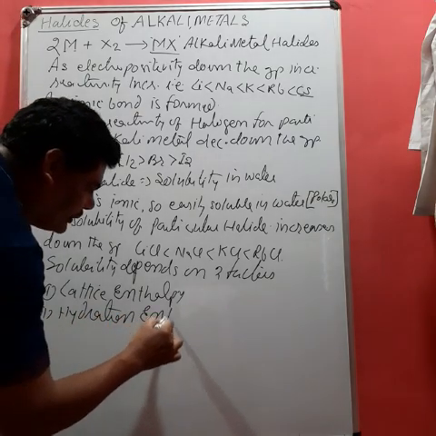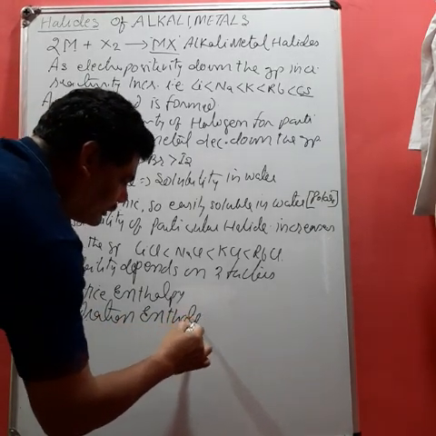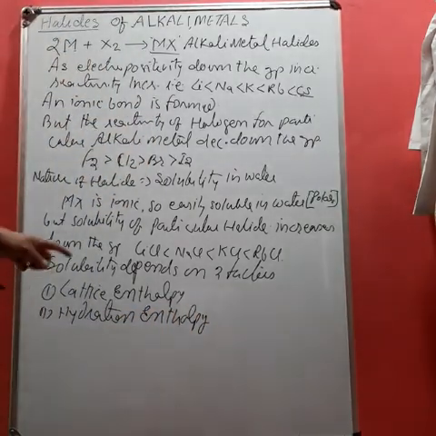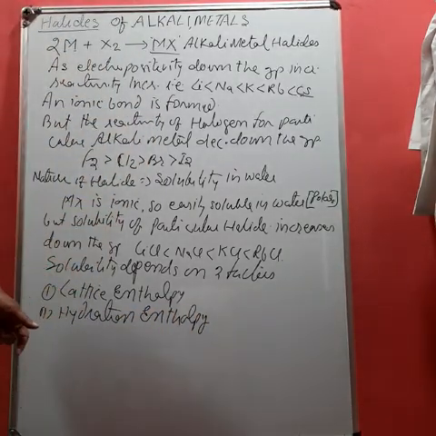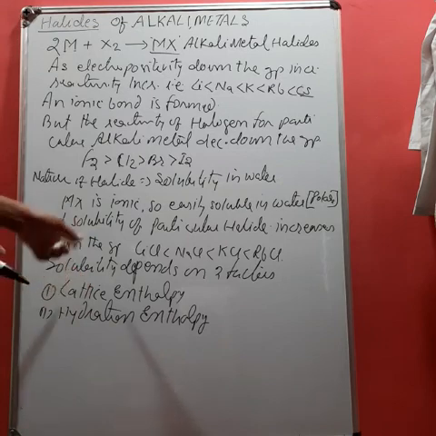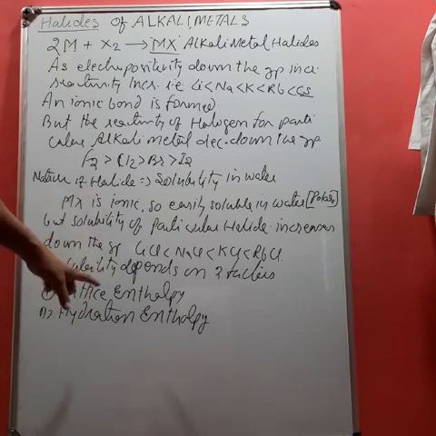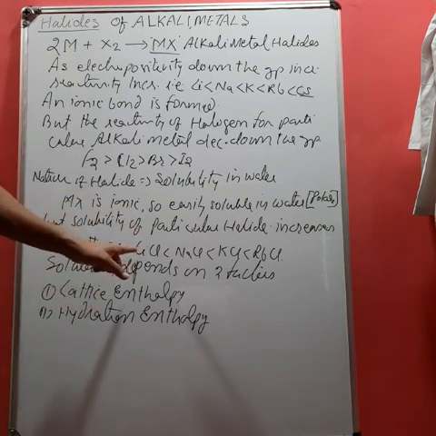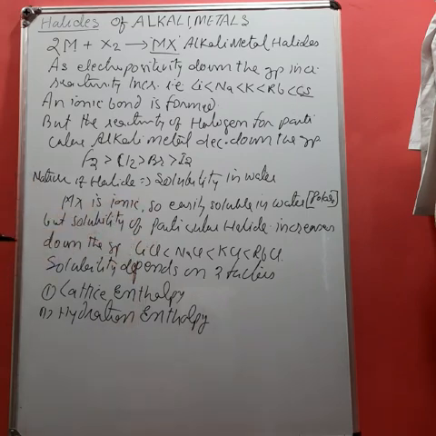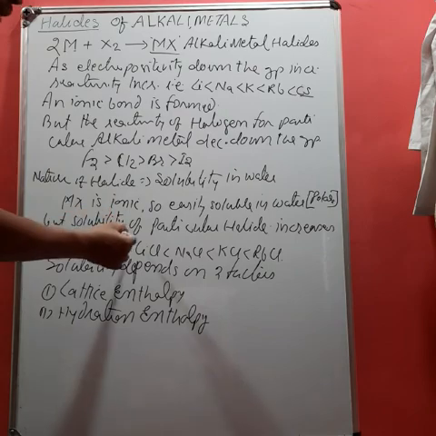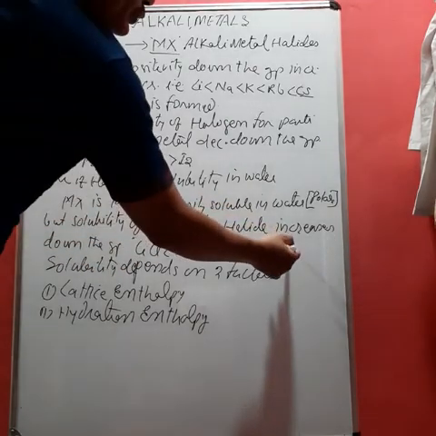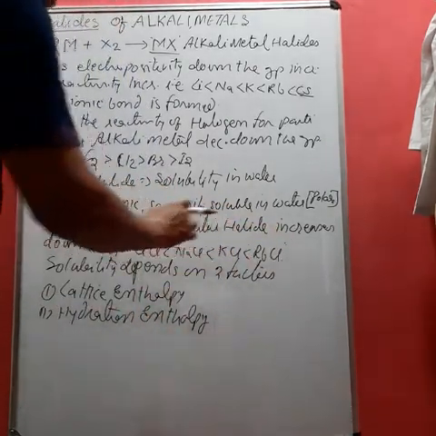If lattice enthalpy is high, then it is very difficult to break the bond between the metal and halide. So when we have to compare the solubility, we have to check the lattice enthalpy of the halide.